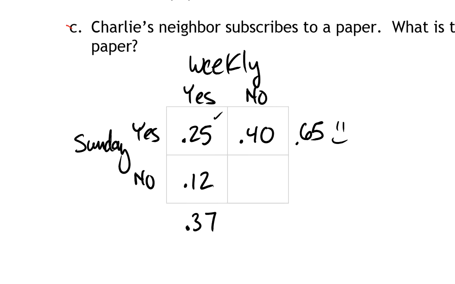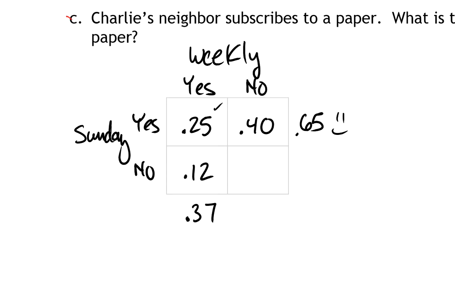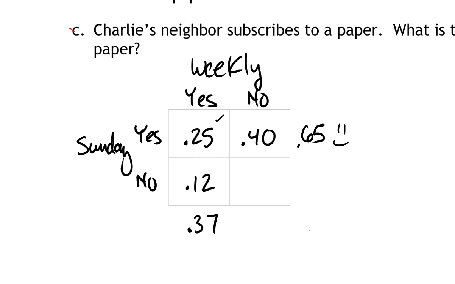You can see I've got most of the information that I need now to fill things in, except there's one thing that you may not recognize, which is that down here in this lower corner, it has to be 100%. So I'll put here 100% is 1.0. So if this is 100%, the 0.65 plus something has to equal 1, and that should be 0.35. So 35% goes there. That means in the town, 35% of the people do not take the Sunday paper. 65 do, 35 do not.